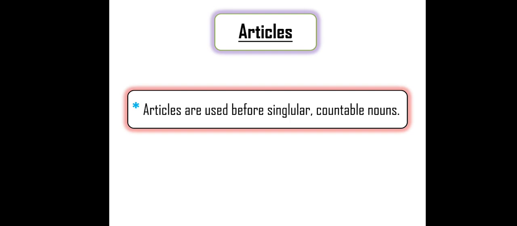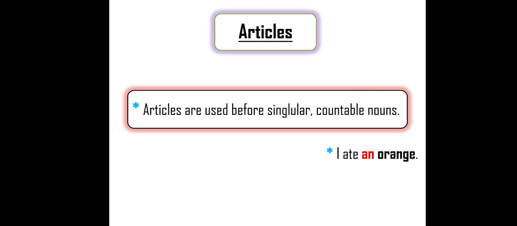So articles are used before singular countable nouns. Articles are used only before singular nouns, that too countable nouns only. Before plural nouns and uncountable nouns, articles are not going to be used. Let me give you some examples so that you will come to know very clearly. First example is, I ate an orange. Orange here is a noun. It is a singular noun, and it is even countable. We can count oranges, 2 oranges, 3 oranges. So articles are used only before singular nouns, that too countable nouns only.